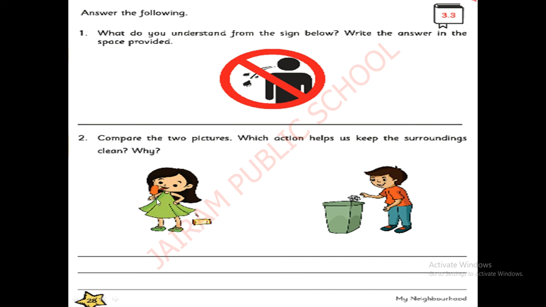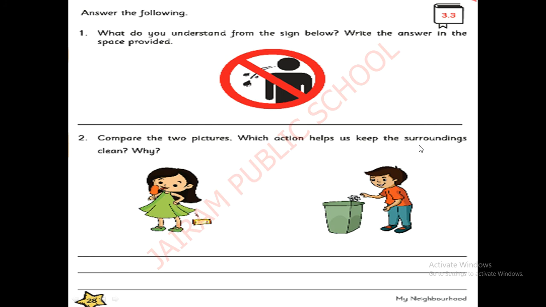She is taking an ice cream and removing the wafer and throwing it on the floor. Whether this action is good? Now what is this boy doing? He is taking the paper and putting it in the bin. See, which action is good? This girl's action is good or the boy's action is good? See, the girl's action is not good. The boy is keeping the place clean.